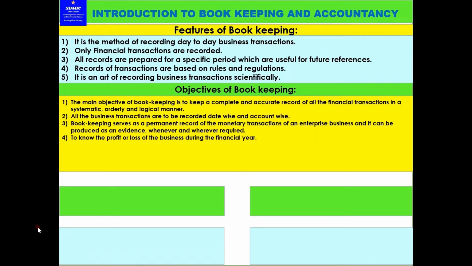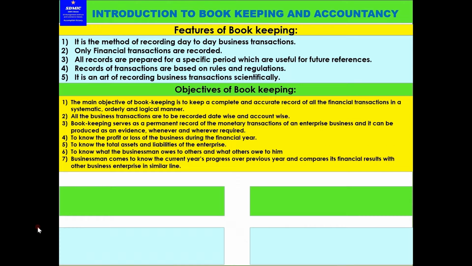Now, fourth point, to know the profit or loss of a business during the financial year. This is the main motive of any business. To know the total assets and liabilities of the enterprise, a second very important thing. To know what the businessman owes to others and what others owe to the business. Seventh point, the businessman comes to know the current year's progress over the previous year and compares its financial results with other business enterprises in a similar line.